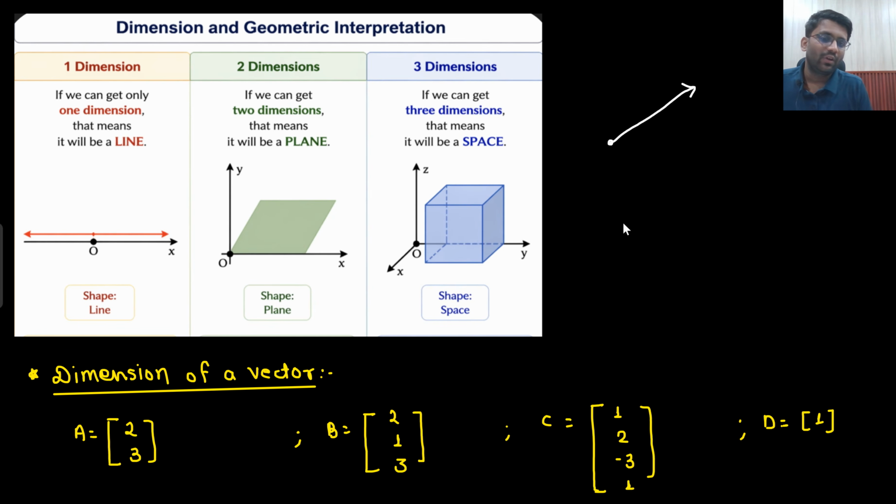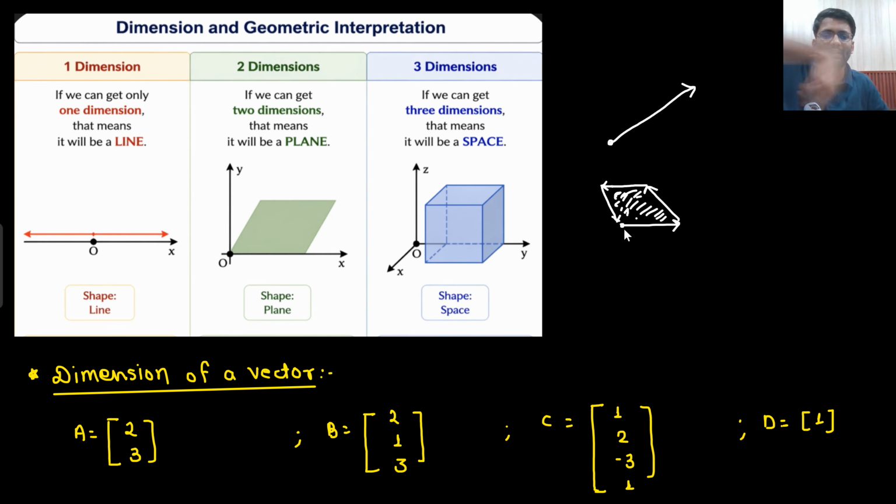And if I say that you can work in two dimensions, first you can go here, and then you can go somewhat like this. Then again you can work like this, or you can work like this. So eventually what you are creating? You are creating a plane. If I say you can work in two dimensions, that means you can work in the complete room now. You are at the origin, and I say go straight, then right, then left, in that manner.